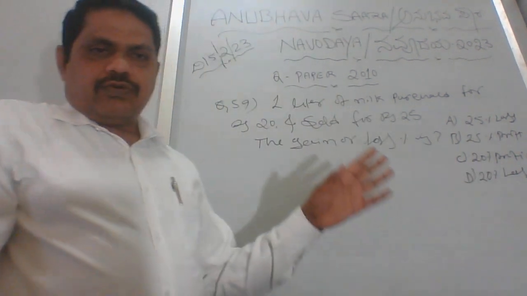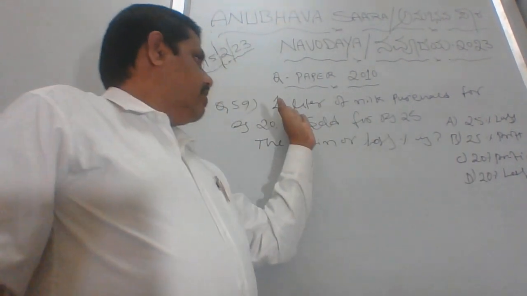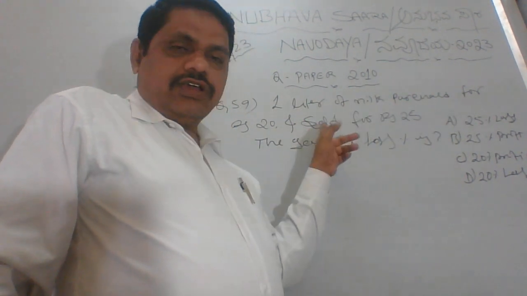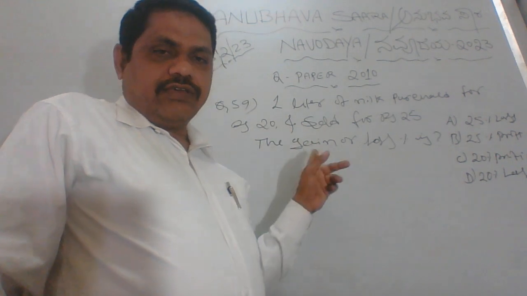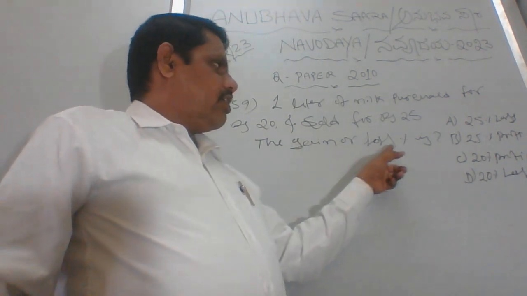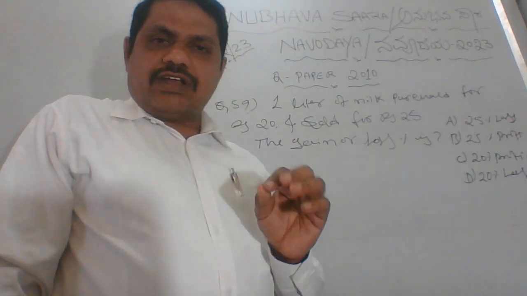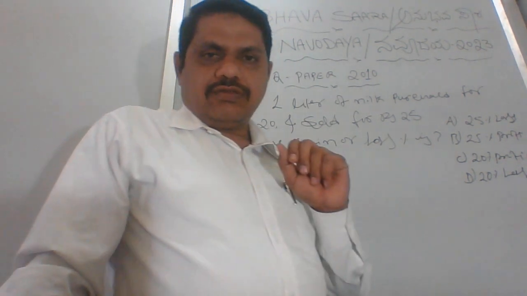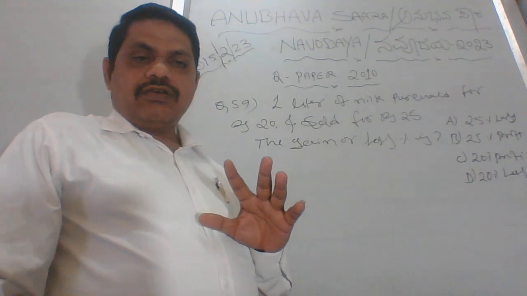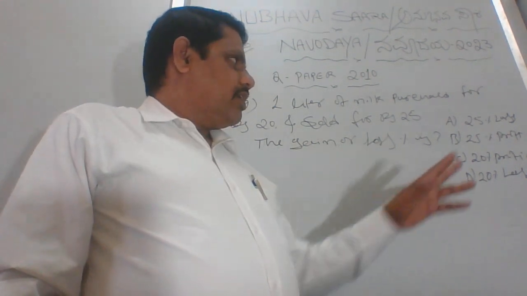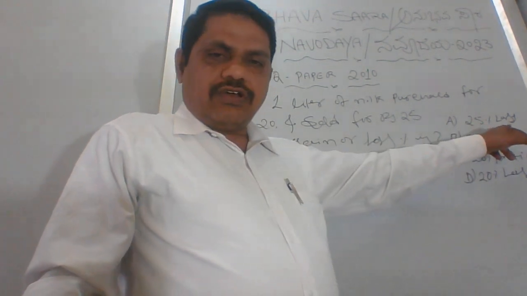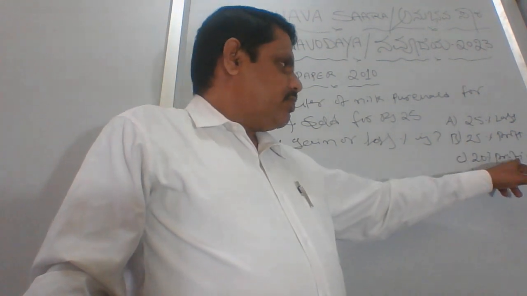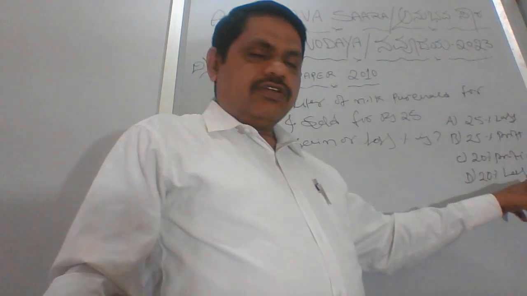Let me take you through the question and options once. One liter of milk purchased for rupees 20 and sold for rupees 25. The gain or loss percentage is, that means we have to express it in percentage in terms of money. That is what the question is asking. Option A is 25% loss, option B is 25% profit, C is 20% profit, D is 20% loss.